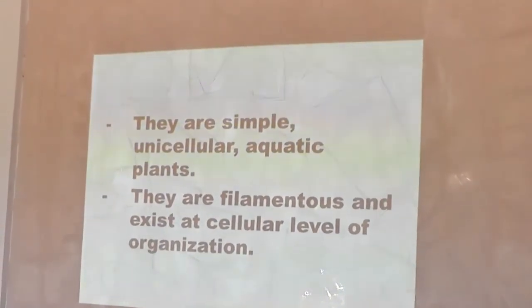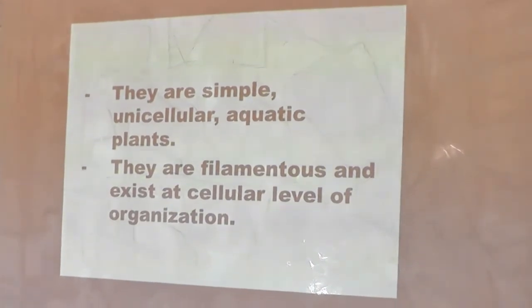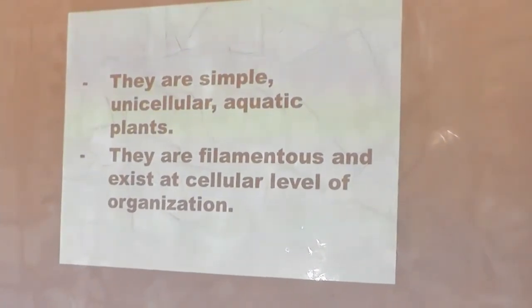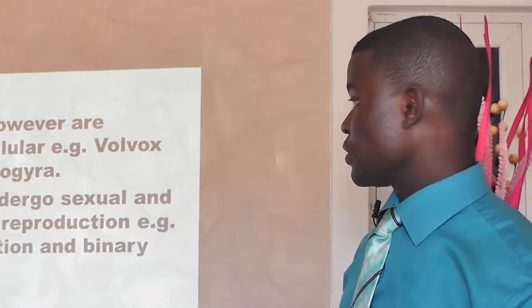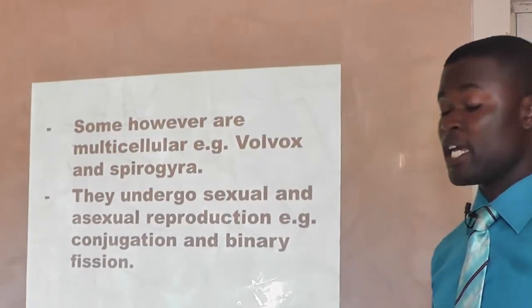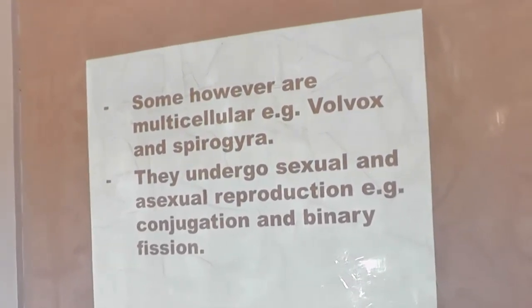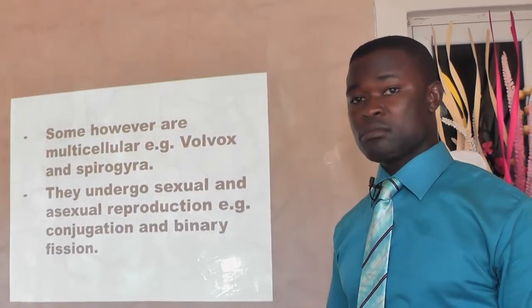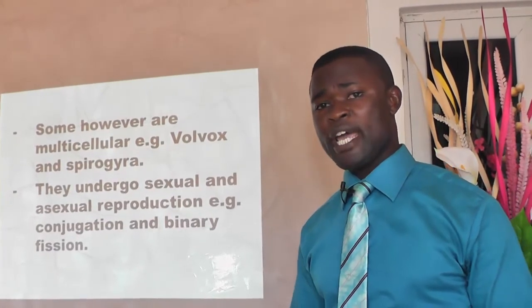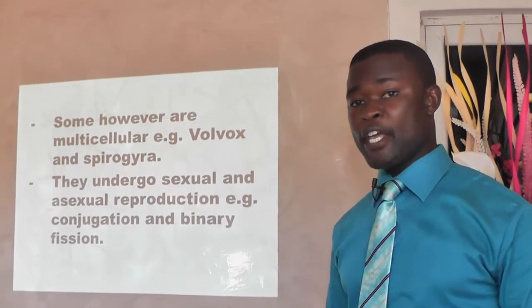These organisms are also simple. They can be unicellular and they are also aquatic. However, some of them are filamentous, and all of them exist at the cellular level of organization. Like the example we have here, Spirogyra is an example of filamentous algae. They undergo sexual and asexual reproduction. Spirogyra undergoes sexual reproduction, and it can also undergo asexual reproduction, which is either by binary fission or by conjugation.